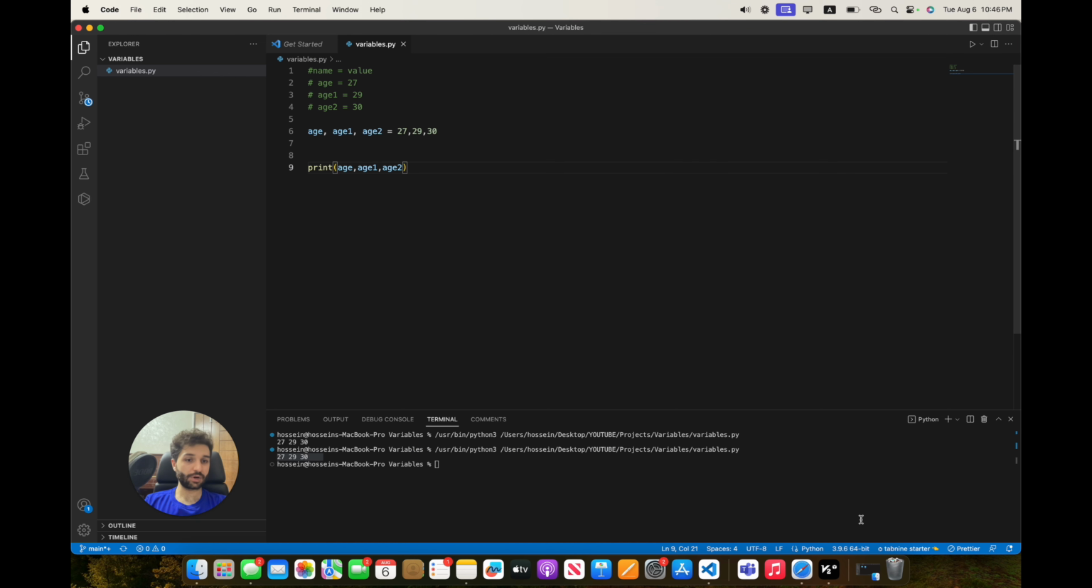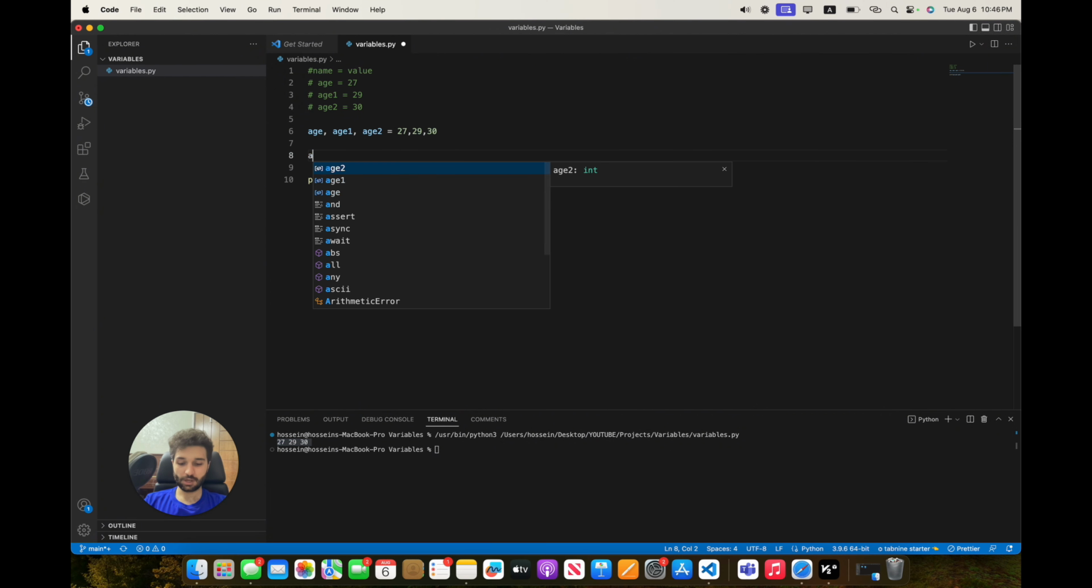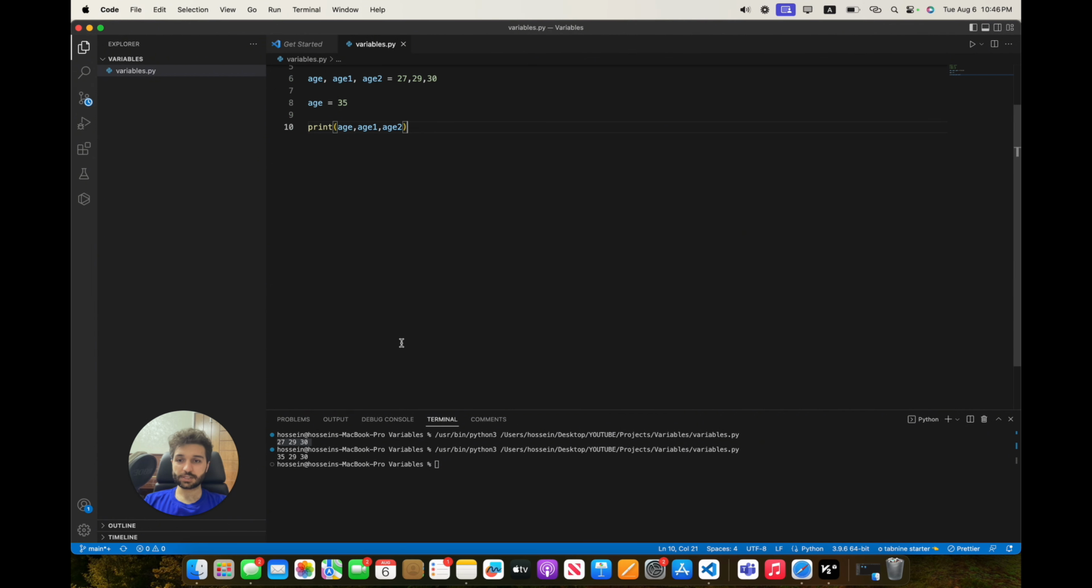As you can see, if I run it again, I can see the value of the variables. Can we change the value of this variable? Yes, for example, if I change the age to 35, the first variable that we have, and save it, and after I run that, you can see in the output we have 35 instead of 27. I reassigned the value of age here. So we can change the value of the variables also.